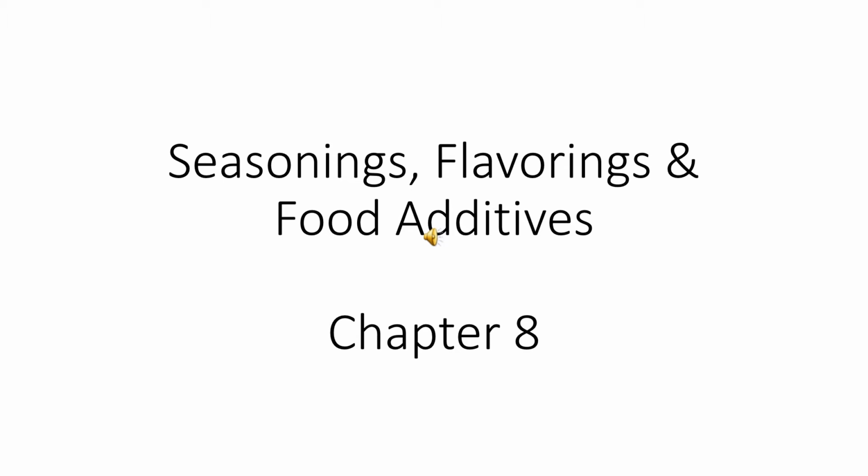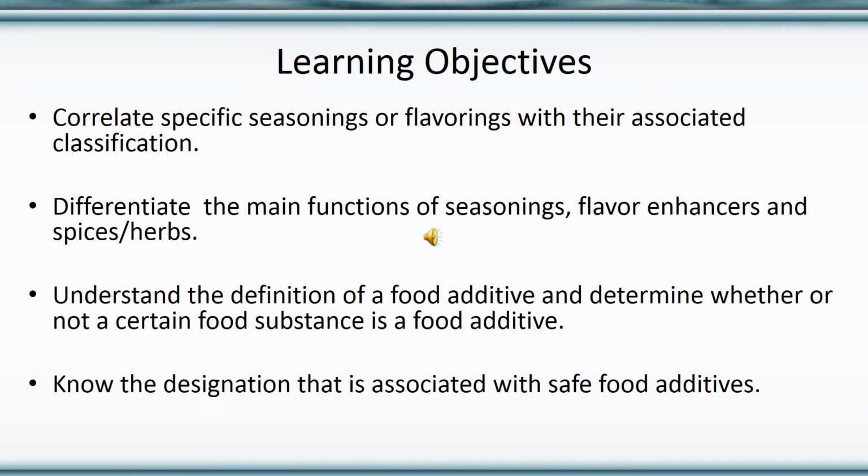For Chapter 8, we will be looking at seasonings, flavorings, and food additives. In Chapter 8, we are looking at 4 different classifications of seasonings or flavorings. Be able to correlate specific seasonings or flavorings with their associated classification. Differentiate the main functions of the main classifications that are discussed in this chapter. So seasonings, flavor enhancers, and spices and herbs.